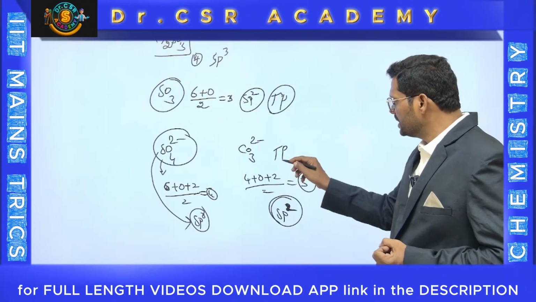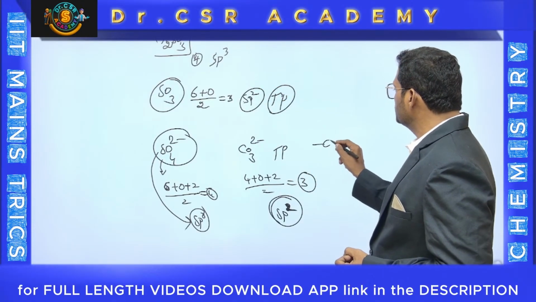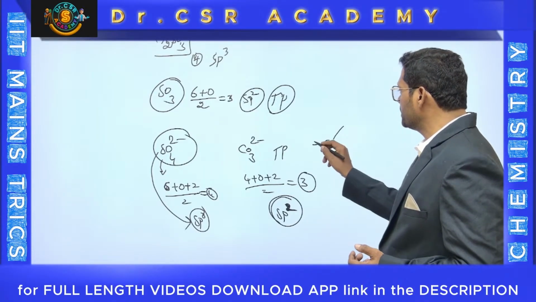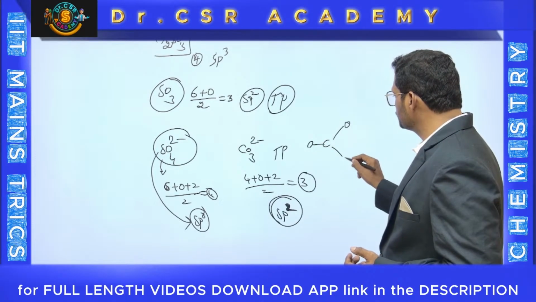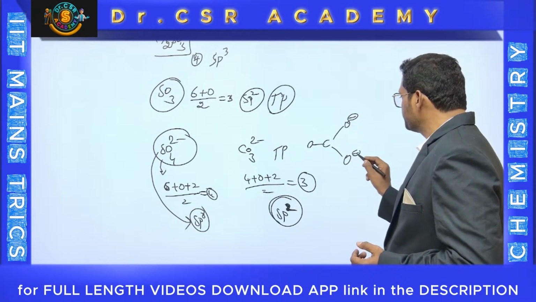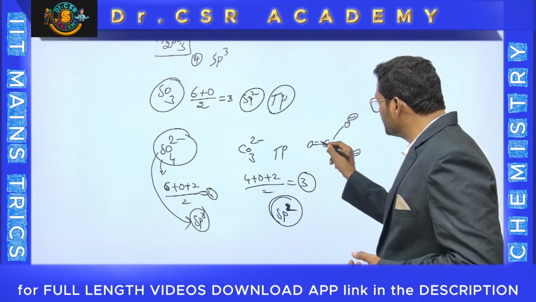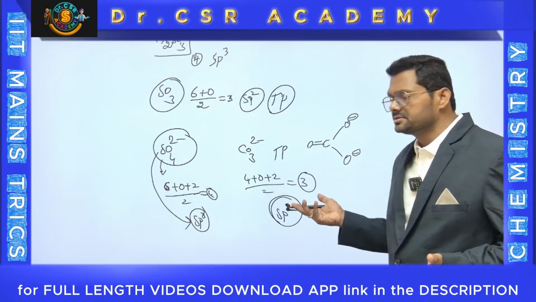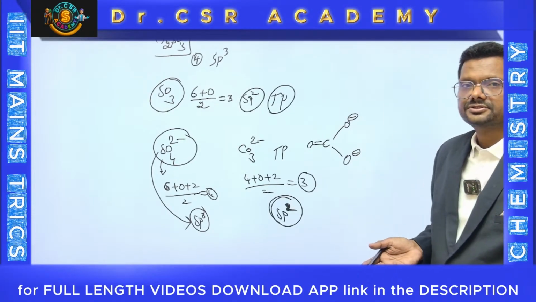Hybridization, geometry. Let us see this one. Carbon, 1, 2, 3 oxygens, because I am writing trigonal planar. But it has 2 minus: 1 minus here, 1 minus here. And what about this one? There is a double bond. CO3 2 minus, because there are 2 charges, 2 minus charge.